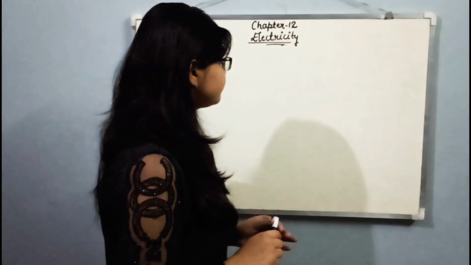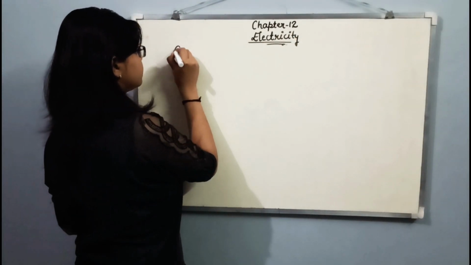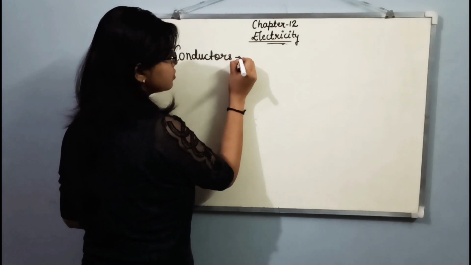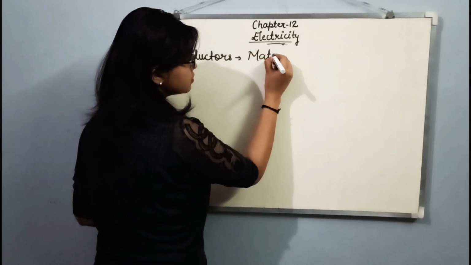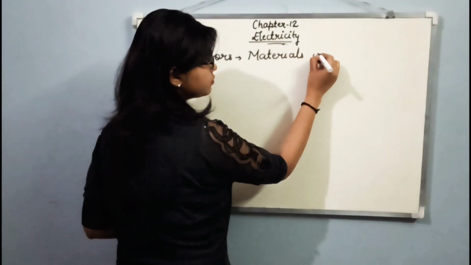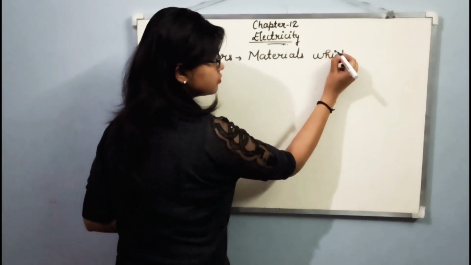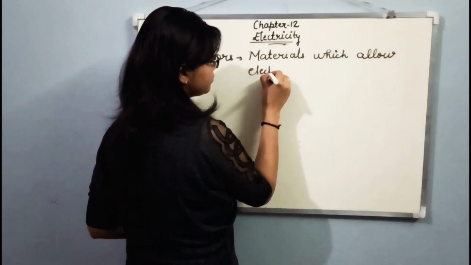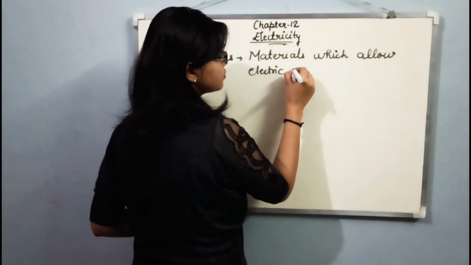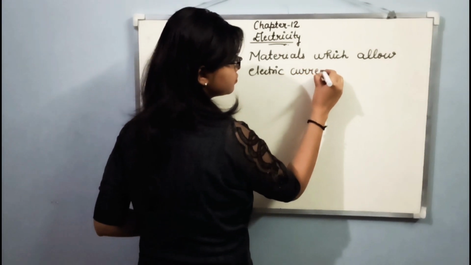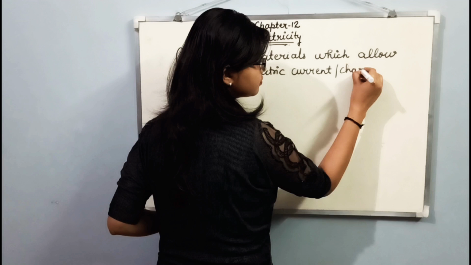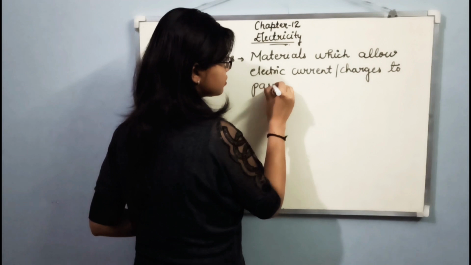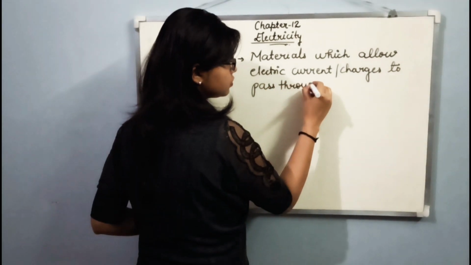Okay, so conductors: materials which allow electric current or charges to pass through it.